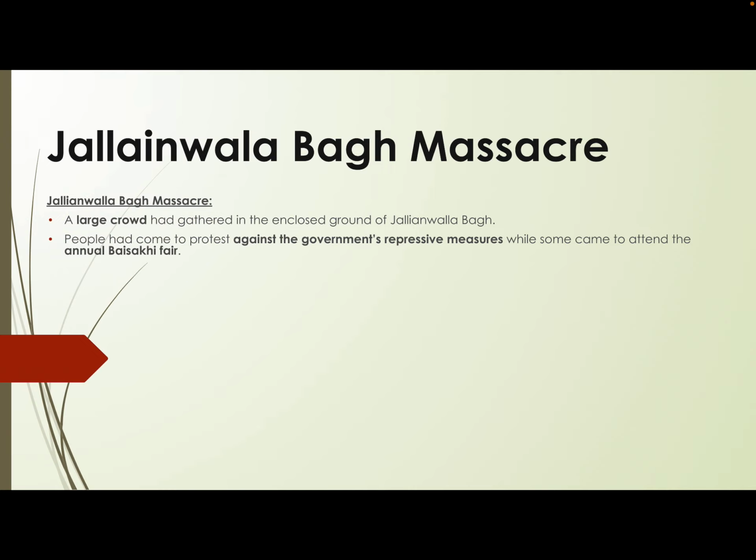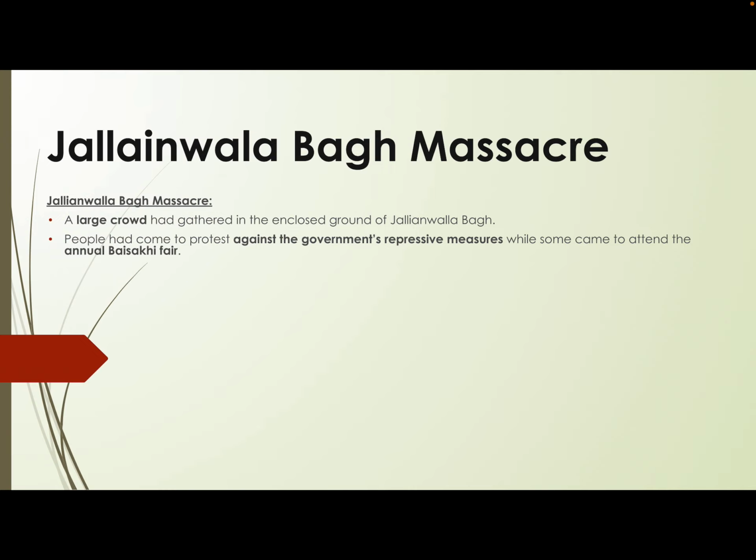Now, there are different interpretations regarding it. At some point it is said that people had gathered to attend the annual Baisakhi fair, and another interpretation says that they had just come to listen to some important leader. Whatever the case, the fact is people had gathered and the Rowlatt Act was in place at the same time.